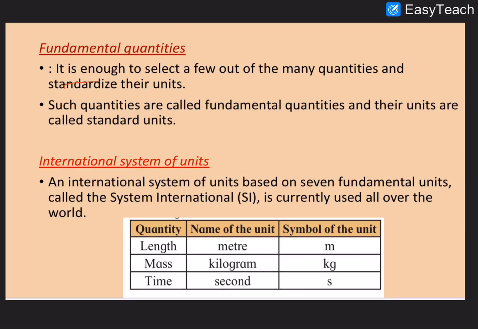So this is a fundamental quantity. The 3 fundamental quantities given are length, mass, and time. The unit of length is the meter, and the symbol to represent it is m. So the first fundamental quantity is length. And what is the second one? Mass. The standard unit of mass is the kilogram, represented as kg. The next fundamental quantity is time. Its standard unit is the second, and the symbol is s. So you have seen 3 fundamental quantities.